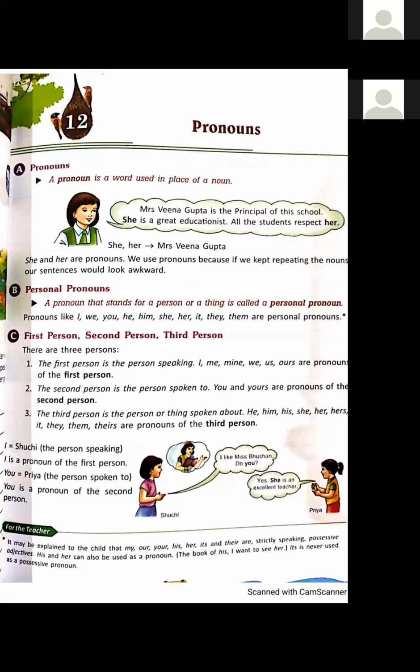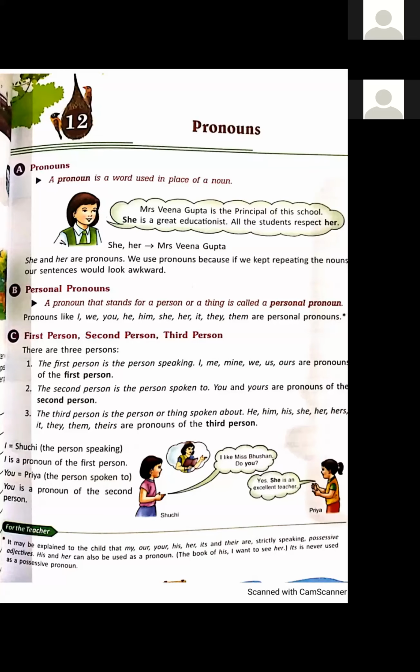Like here example is given: Mrs. Veena Gupta is the principal of the school. She is a great educationist. All the students respect her. Students, here Mrs. Veena Gupta is a noun, name of a person. In the second sentence, we are using she instead of Mrs. Veena Gupta. And in the third sentence, all the students respect her. We are using her in place of noun Mrs. Veena Gupta.